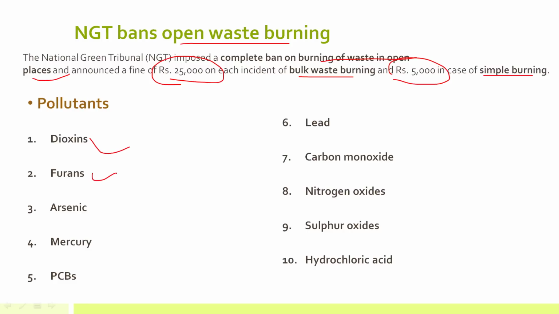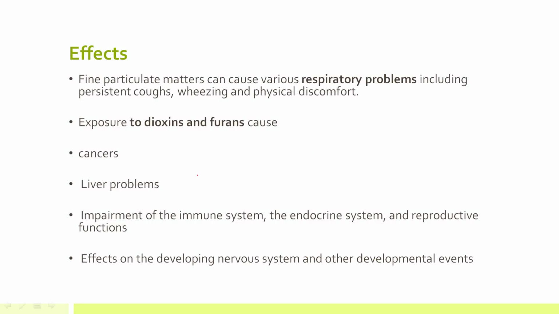Dioxins may be emitted, furans, arsenic, mercury, PCBs, lead, carbon monoxide, nitrogen oxide, sulfur oxides, and hydraulic acids. So these can be emitted as pollutants, and these are very harmful. They can lead to respiratory problems, right? Especially to children, as well as to old age people. They can be very harmful.